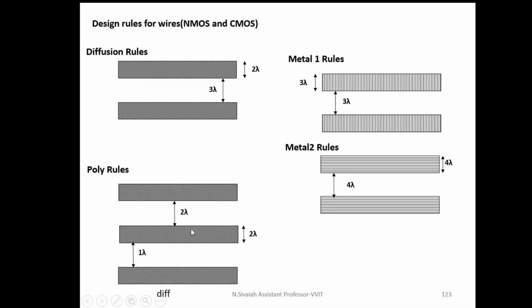This is a polysilicon, this is an N diffusion. This polysilicon is 2 lambda dimension. This N diffusion is also 2 lambda dimension. But the distance between polysilicon and N diffusion is minimum 1 lambda.